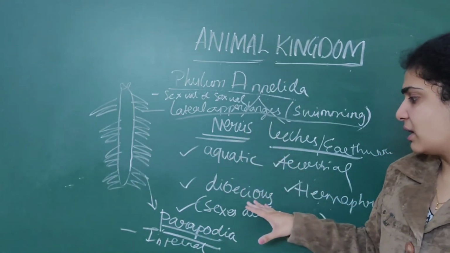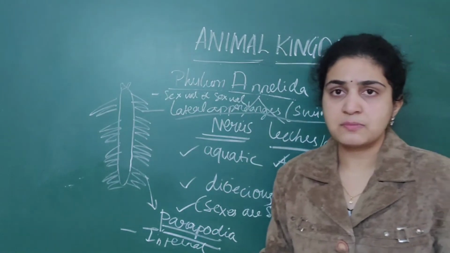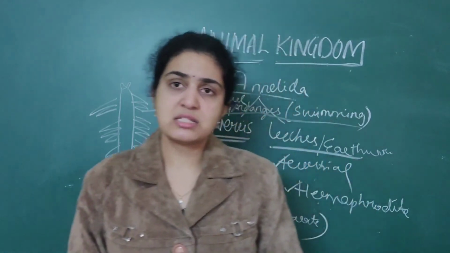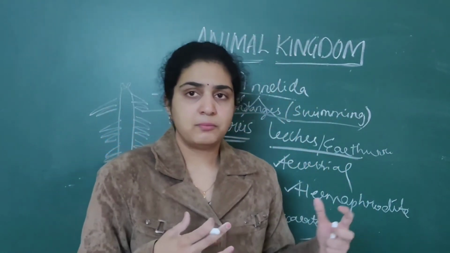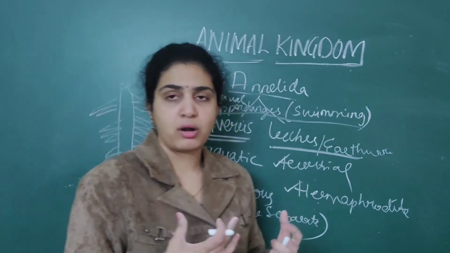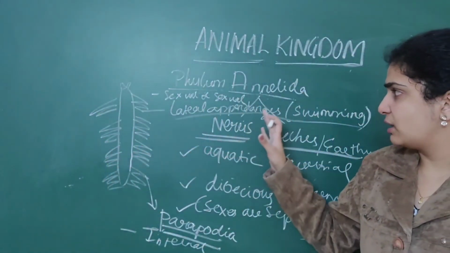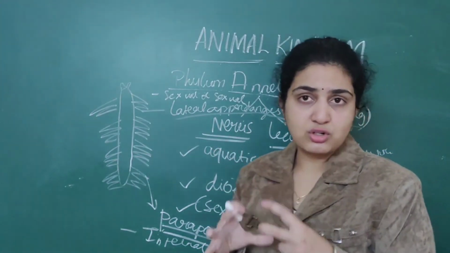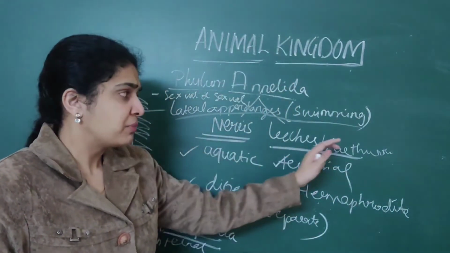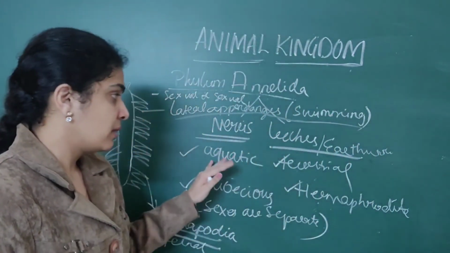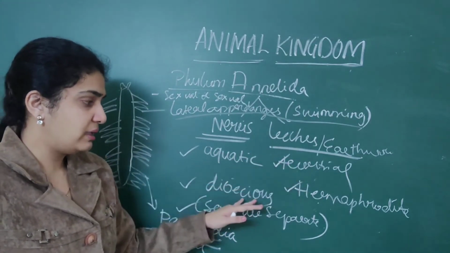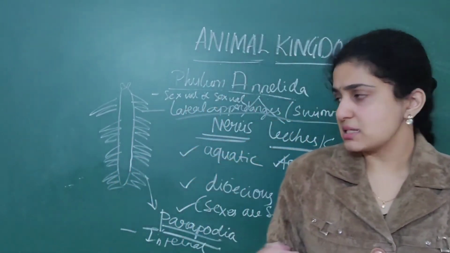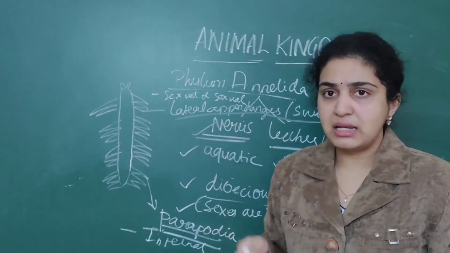Then later we are done with the dioecious organisms. Next, when we go deeper, longitudinal and circular muscles play an important role in locomotion of the organisms. Then we have seen the two different forms, that is Nereis as well as leeches. Everything related to aquatic will come under Nereis, and the rest are all terrestrial animals. Aquatic as well as dioecious, that is, sexes are separate, males are separate, females are separate. Dioecious is exhibited by Nereis.